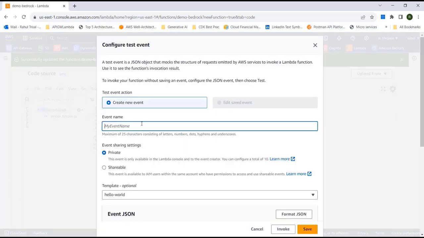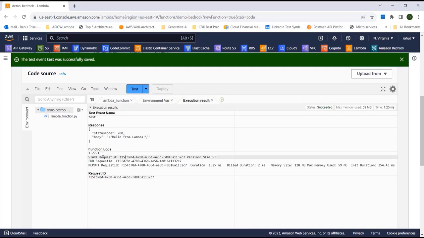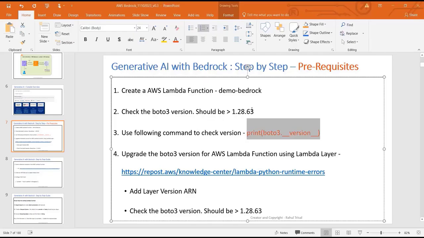I need to create a test event, so I'll say test and save. Now let's see what the version of Boto3 is in our current Lambda function. You can see the version here is 1.27.1, and the minimum version that we require is 1.28.63.